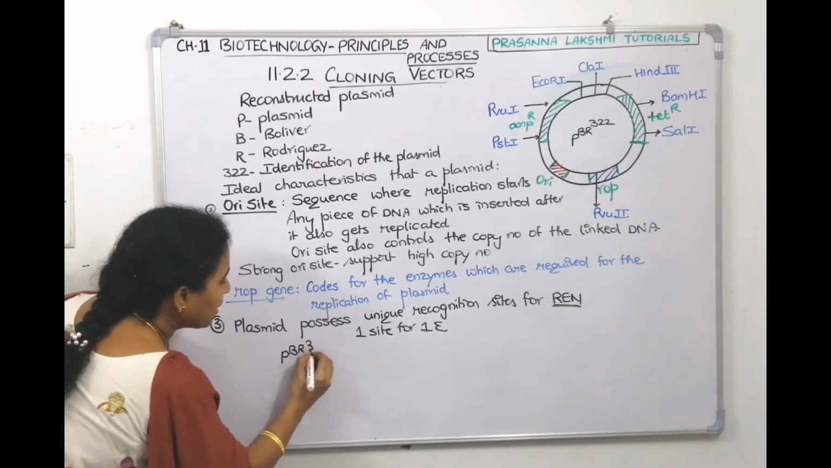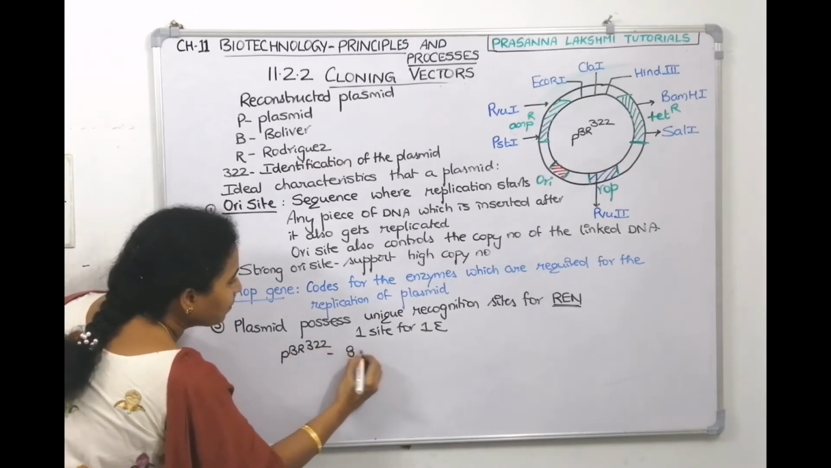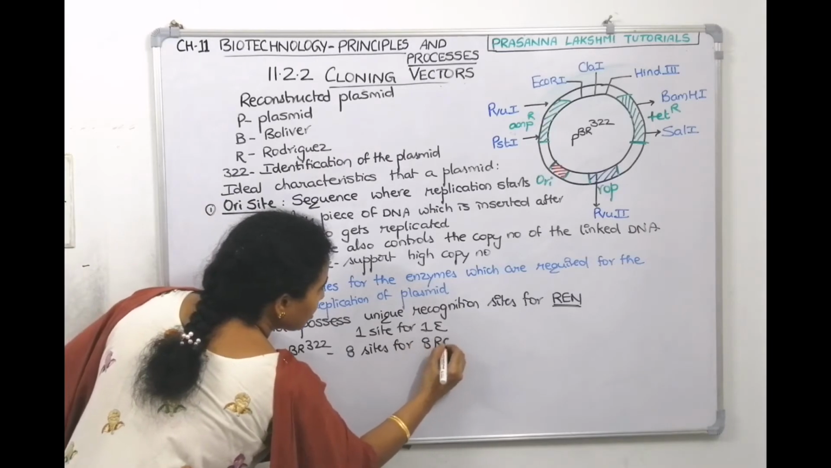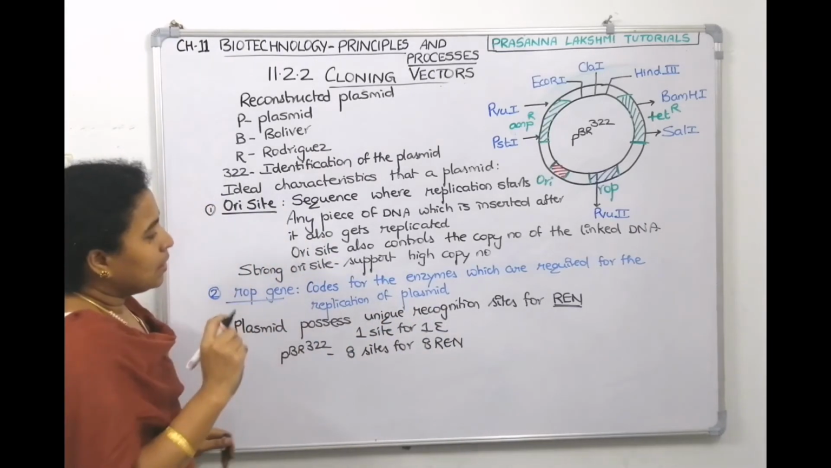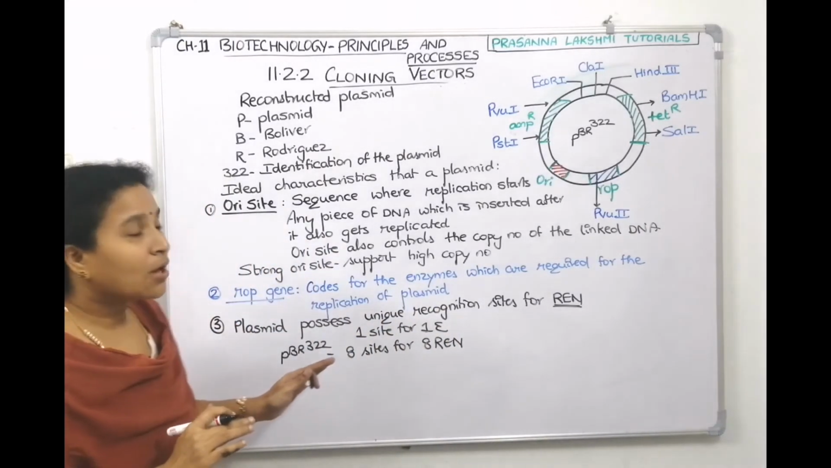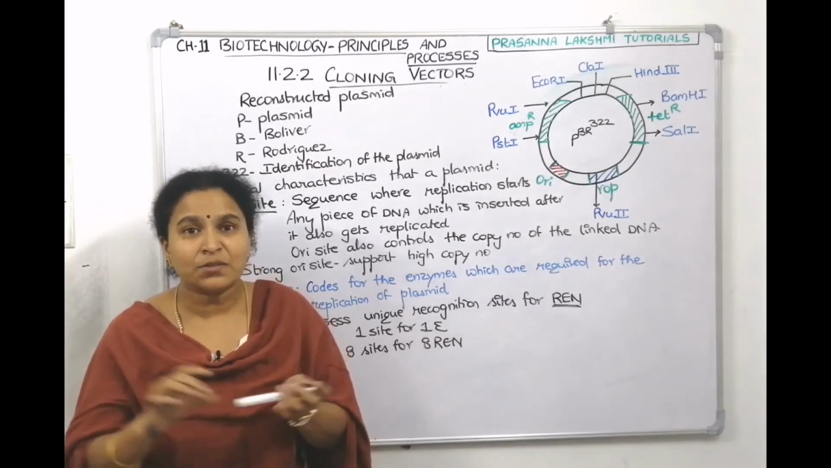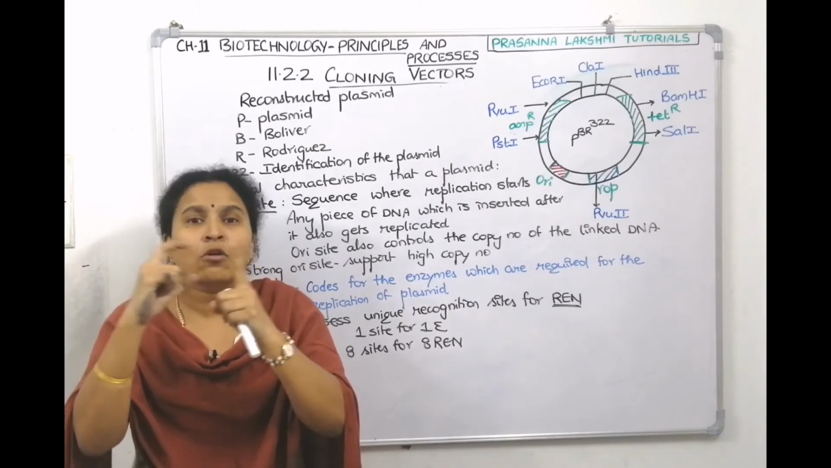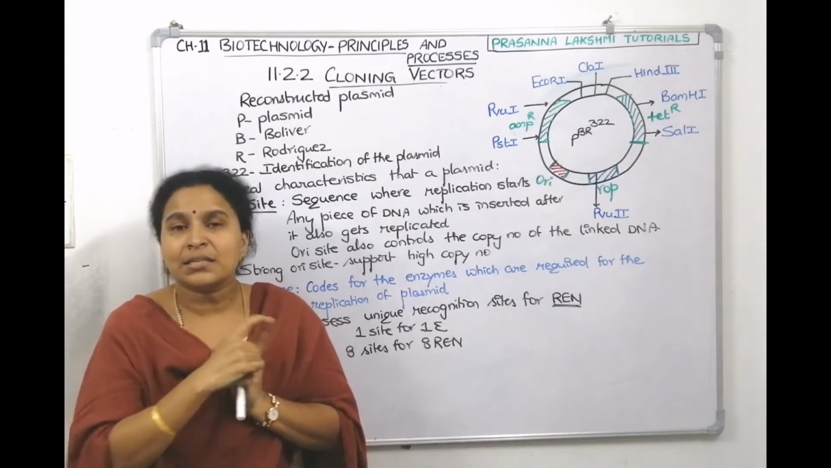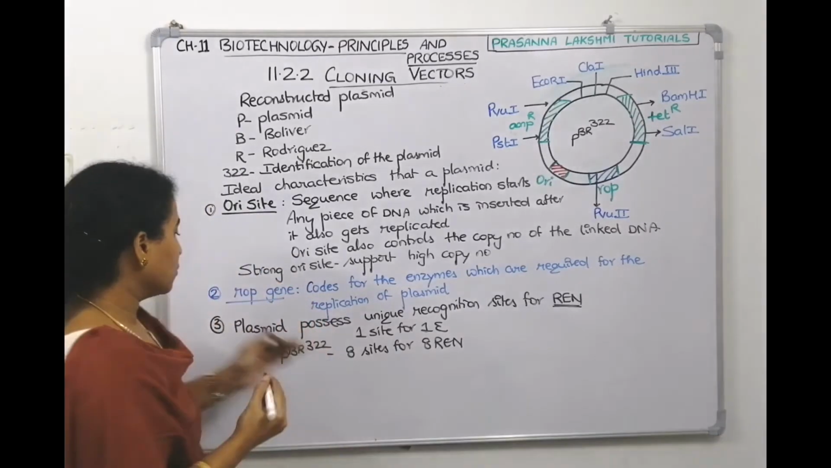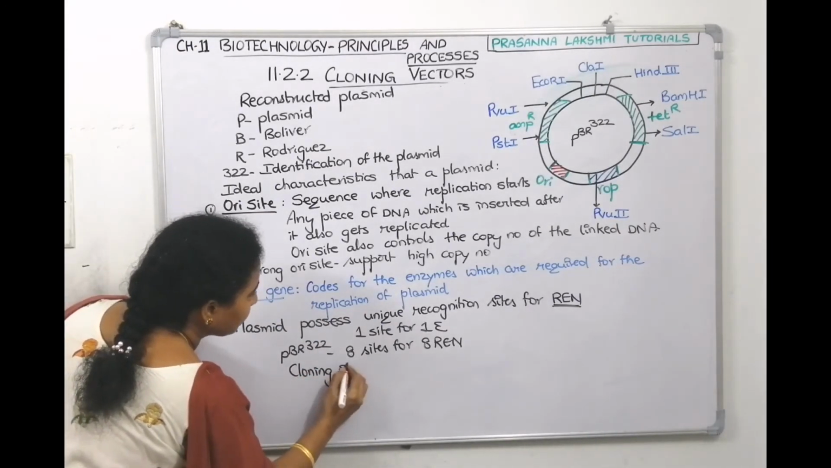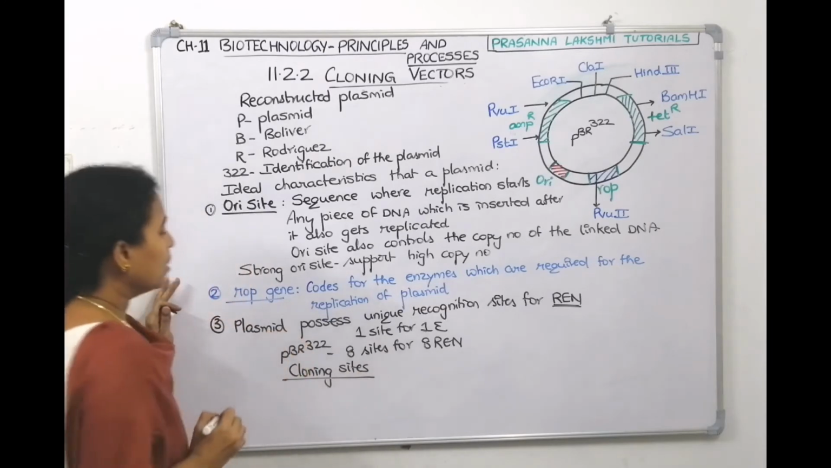pBR322 is having 8 sites for 8 restriction enzymes. Next one. So, what are these sites called? Since these are the sites where restriction enzyme will cut open, you'll keep your DNA and you'll clone your DNA here. These sites are called cloning sites.